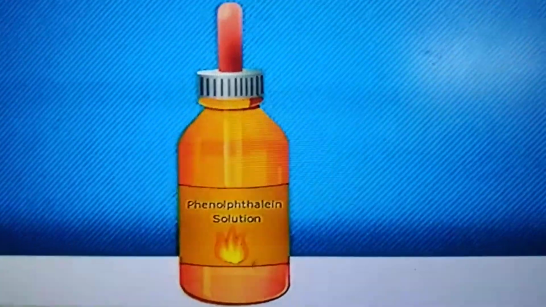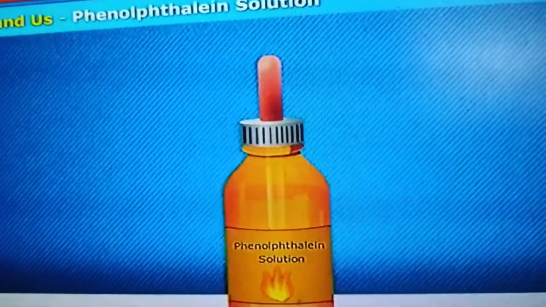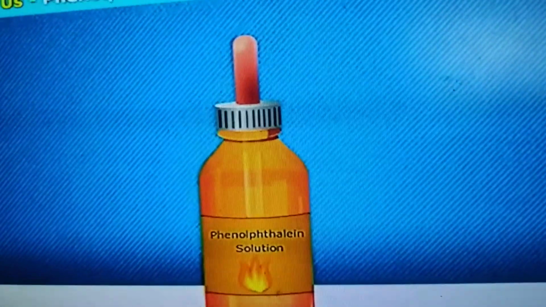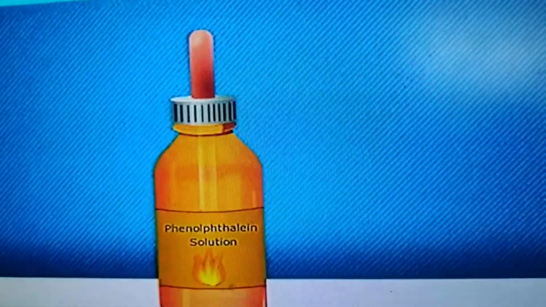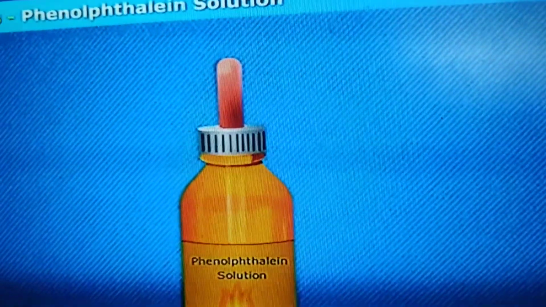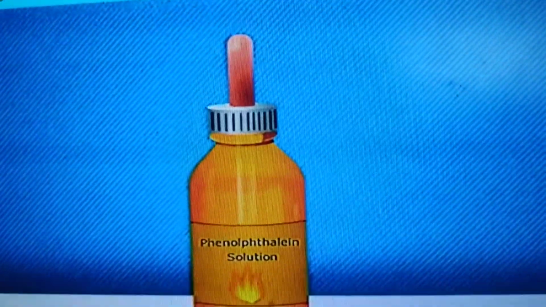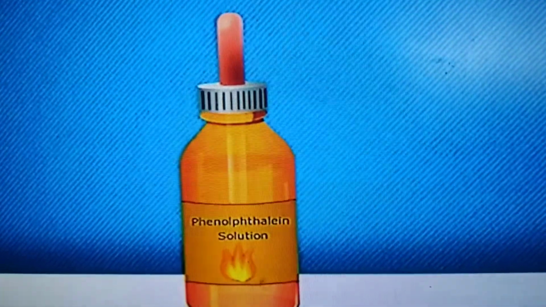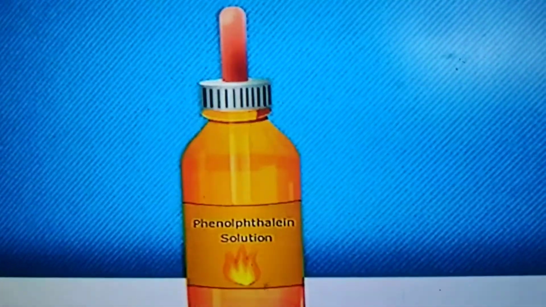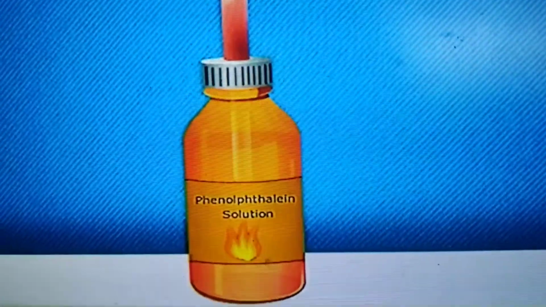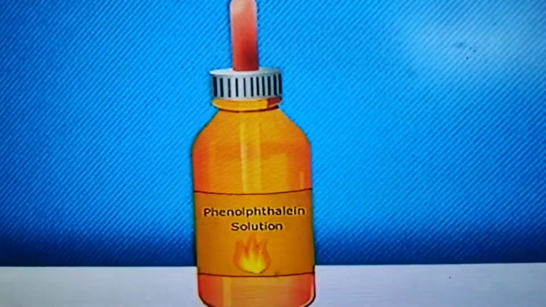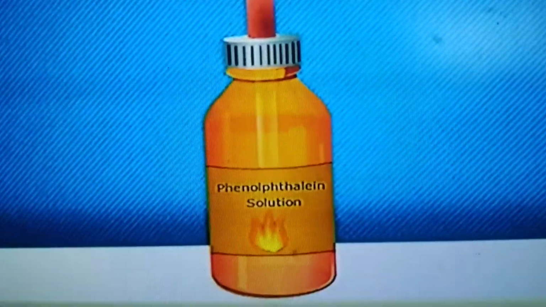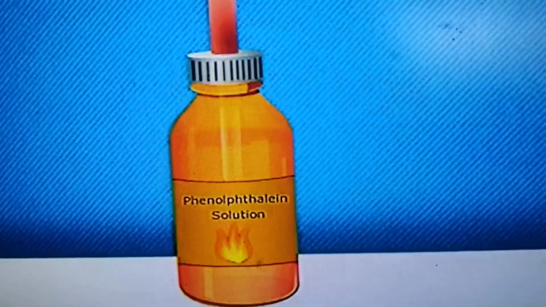Next, phenolphthalein solution, which is a dye. Phenolphthalein is an organic dye prepared artificially by dissolving it in alcohol. Its solution is colorless. When it comes in contact with basic solutions such as soap solution, shampoo solution, washing soda solution, or detergent powder solution, its color changes to deep pink. Understand, children?